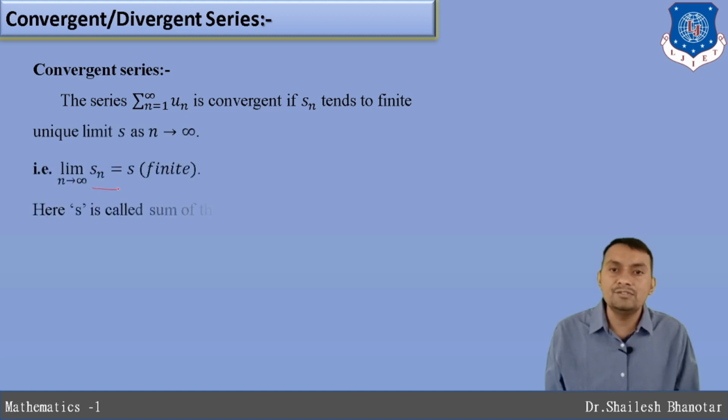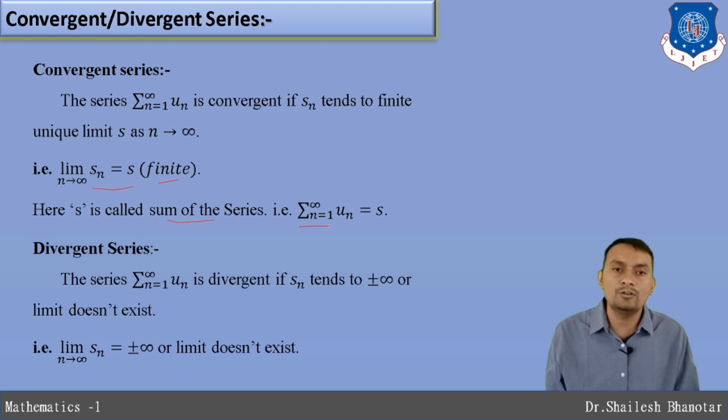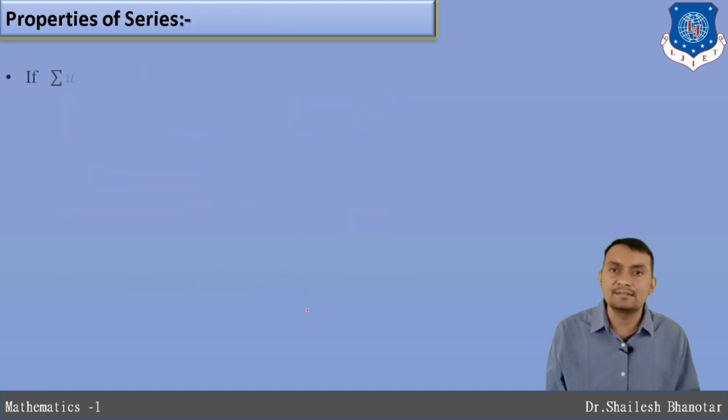So simply, limit as n tends to infinity of Sn is equal to s, where s is a finite quantity. So s is the sum of the series, and therefore the infinite sum can be written as s. A series is divergent if Sn tends to plus or minus infinity. That means if the limit of the partial sum does not exist, then it is a divergent series.